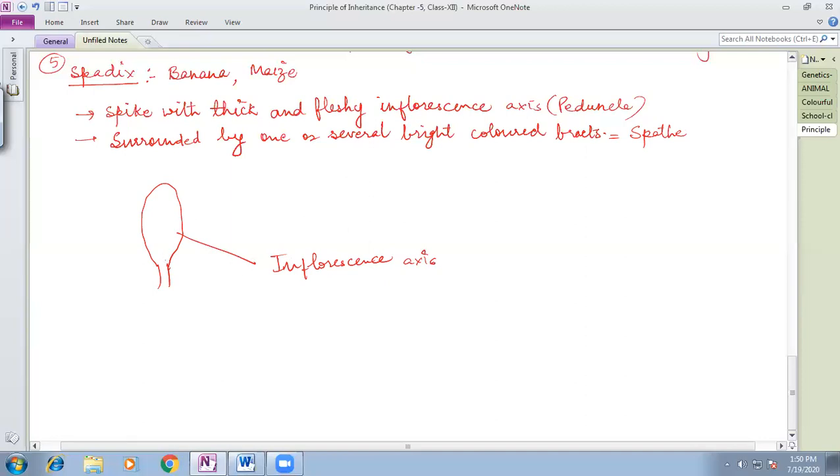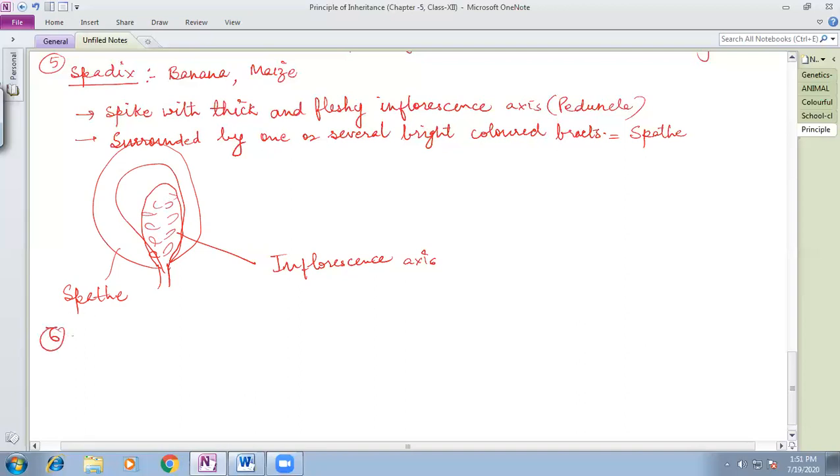And the leafy part which covers it, you might have seen, is the spathe. On this soft and fleshy inflorescence axis, the flowers are present in this way. So that is all about it.